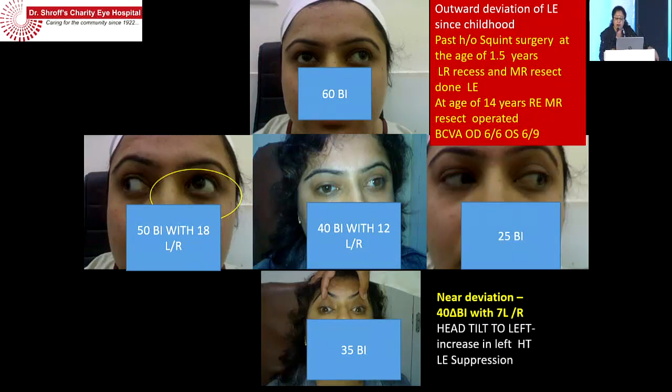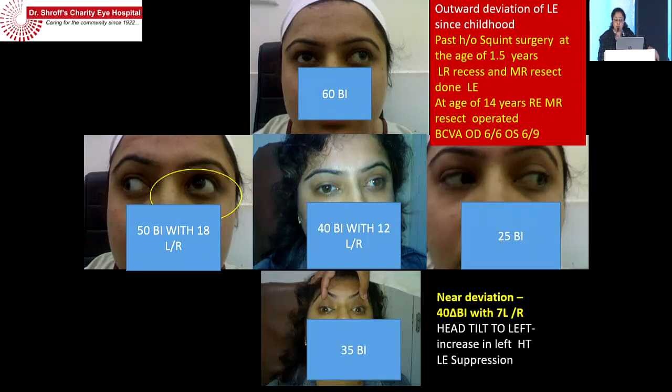Now, sometimes we find that these patients come with multiple surgeries done, already operated twice, and she herself is a doctor, and they found that they're not able to function. So the important thing, I feel, is that sometimes we operate and do not improve their sensory, and so they get what we call a malignant strabismus, or we have to operate them 3-4 times just to make them perfect.